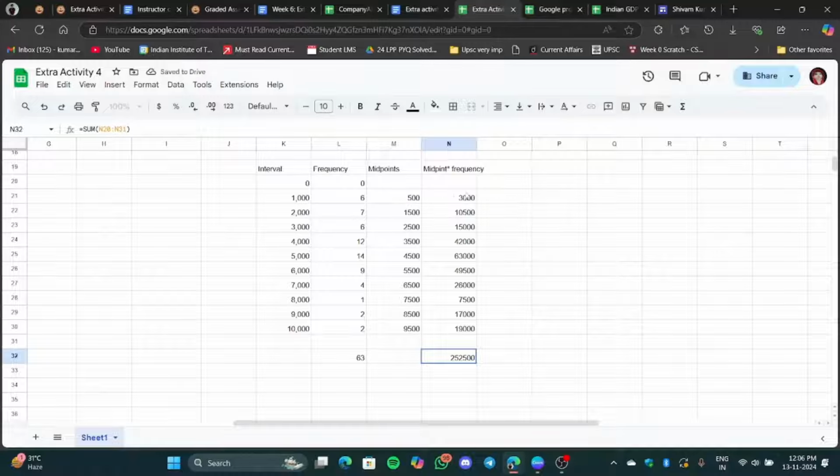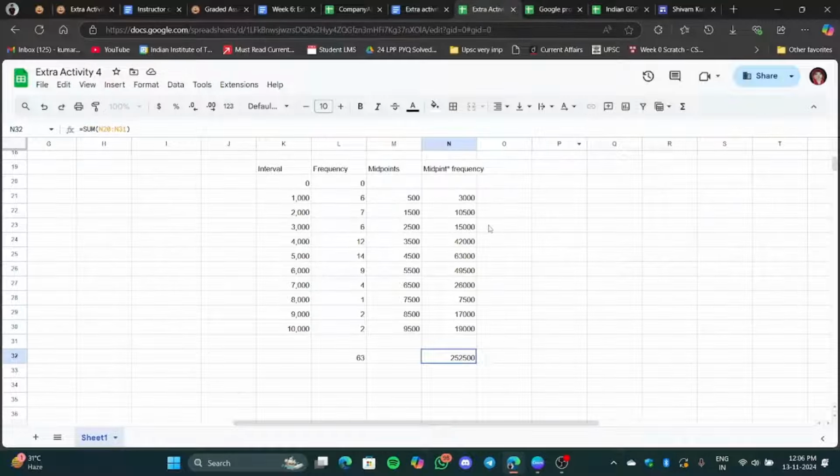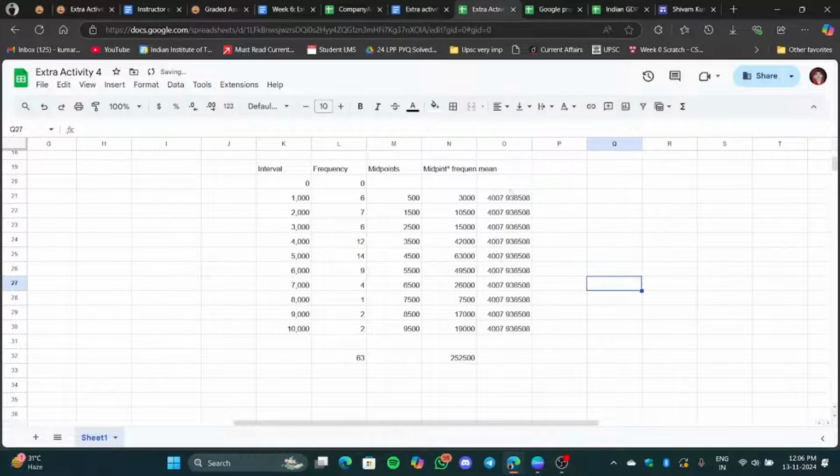So midpoint multiplied by frequency, and then mean minus frequency. Okay. So over here we'll just find the mean. The mean will be equal to this 25, fix this one, divided by this 63, fix this one, like 4073, and we'll drag it down till here. Now for this part, we will take the midpoint multiplied by frequency.